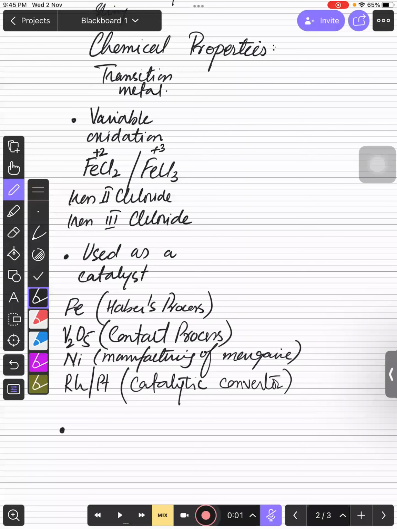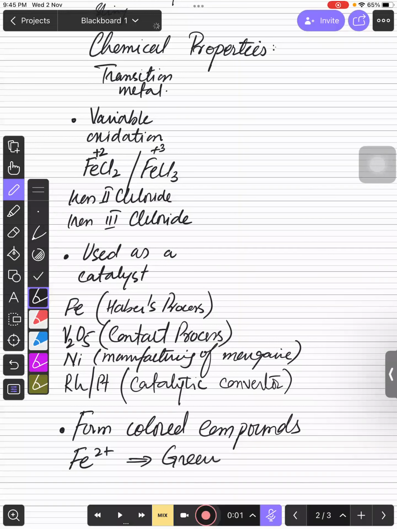They form colored compounds. This is very important. You need to keep remember the colors of the transition metals in salts, right? Not in the single elemental state. We are talking about salts. So for example, if you have any salts that have iron +2, it will show green color, right? If you have iron 3+, it will show reddish brown color.